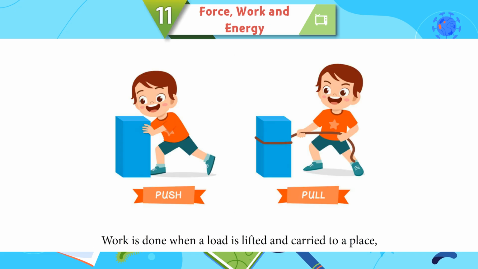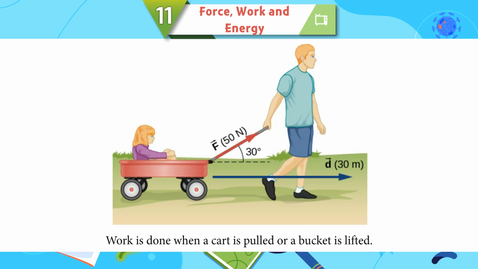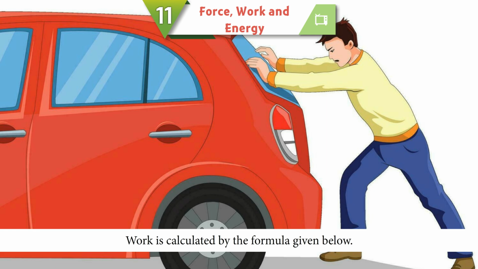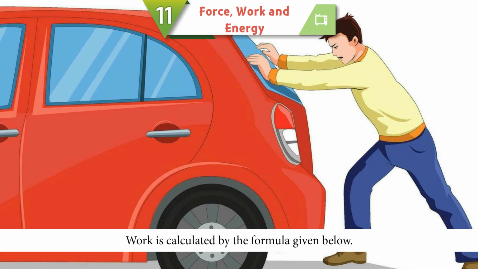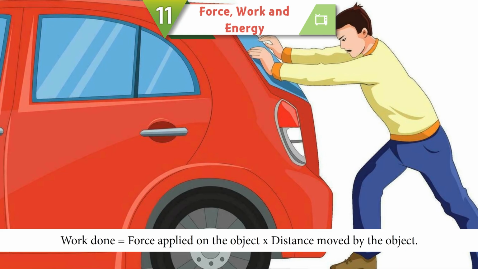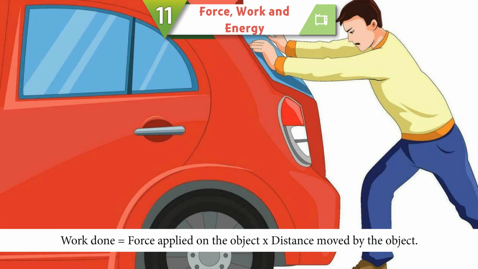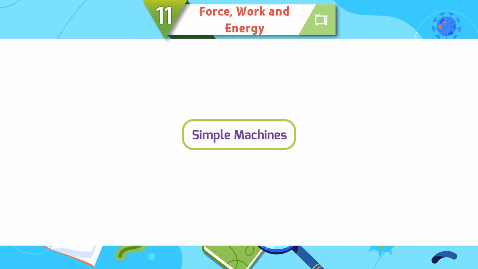Work is done when a load is lifted and carried to a place, when a window is opened or closed, or when a flag is hoisted. Work is done when a cart is pulled or a bucket is lifted. Work is calculated by the formula given below. Work done equals force applied on the object multiplied by distance moved by the object.